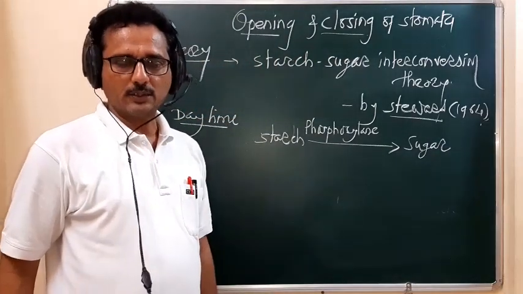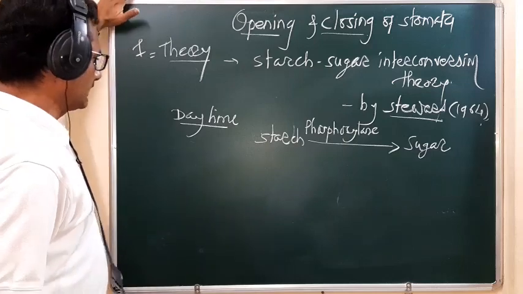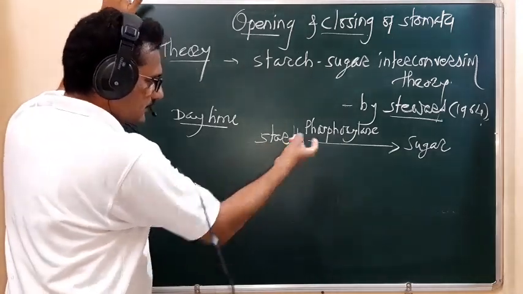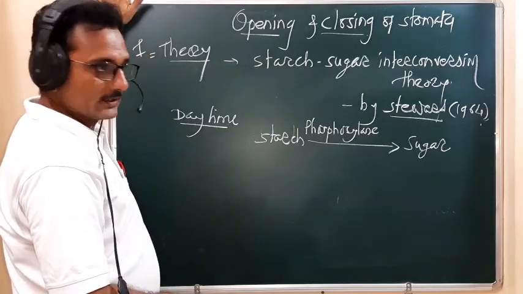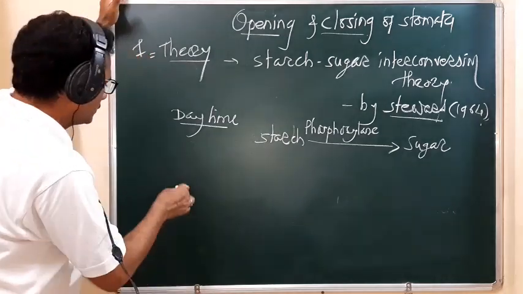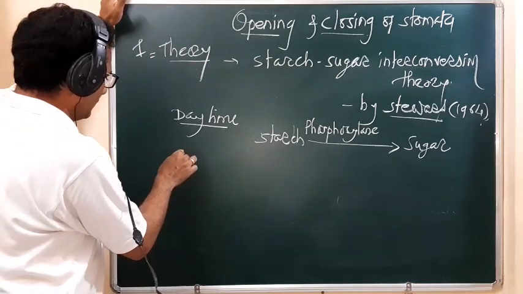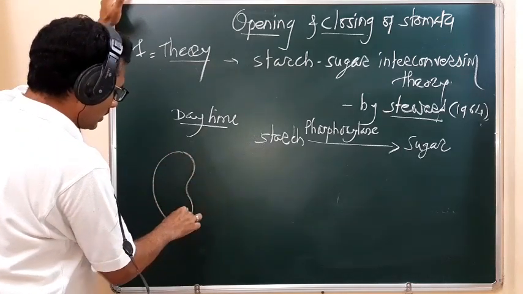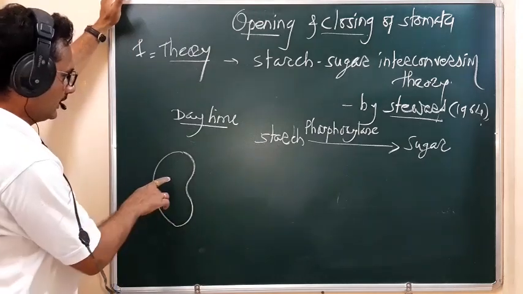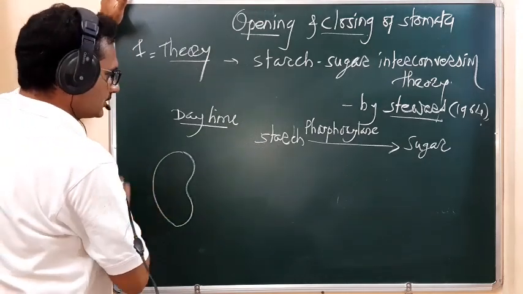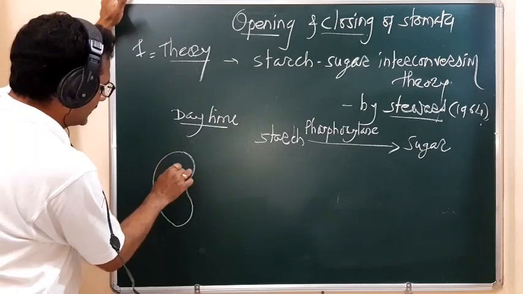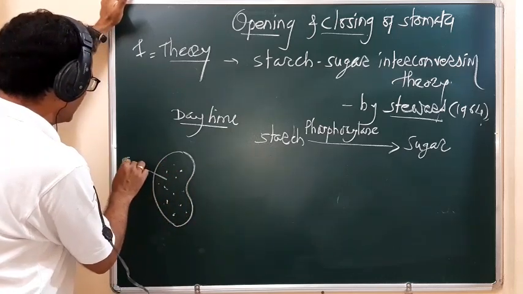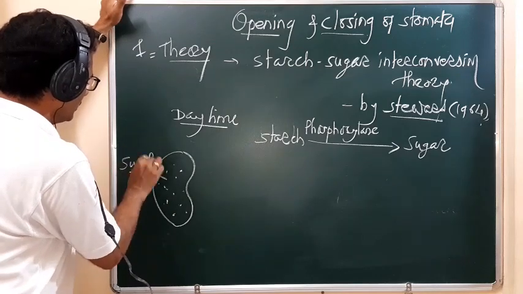So in the guard cell during the daytime, the starch is converted into sugar. Remember, we saw yesterday the structure of the guard cell. So all the guard cells have sugar during daytime.